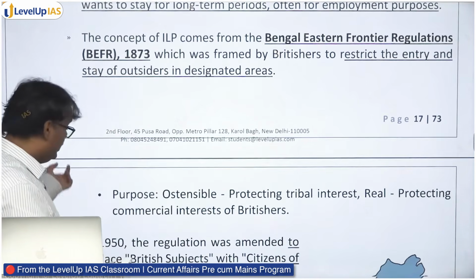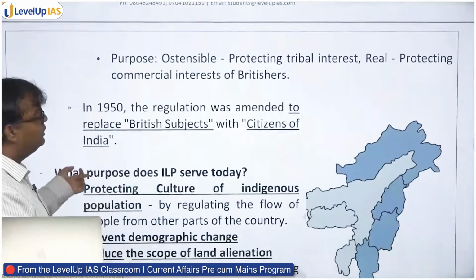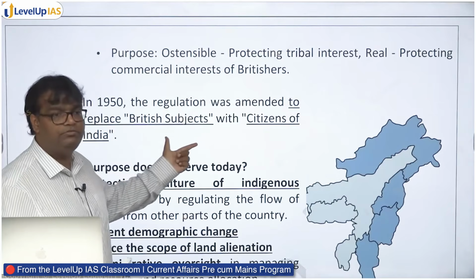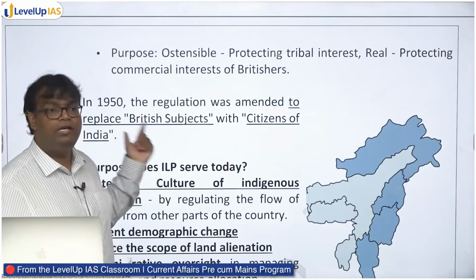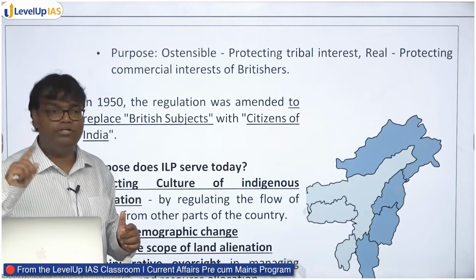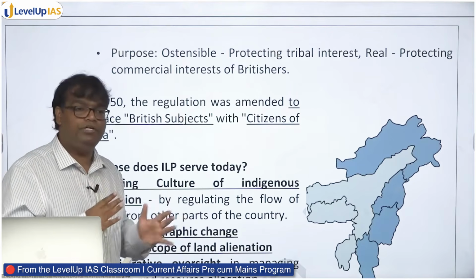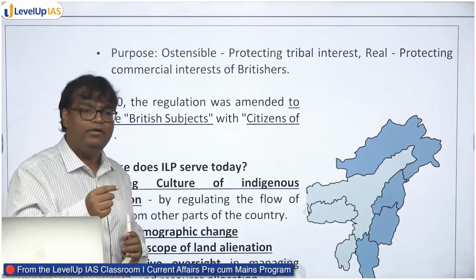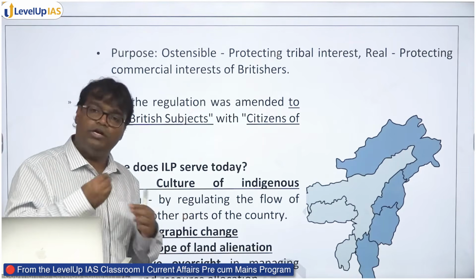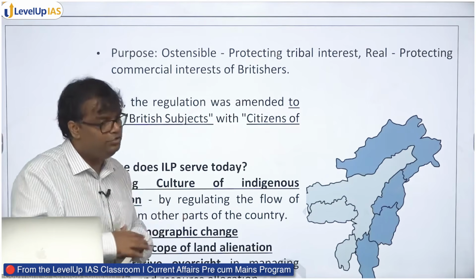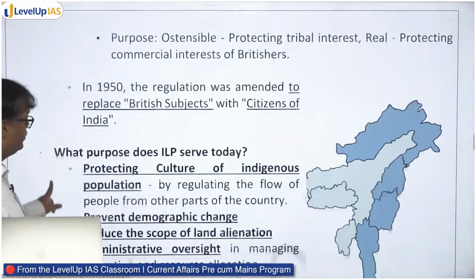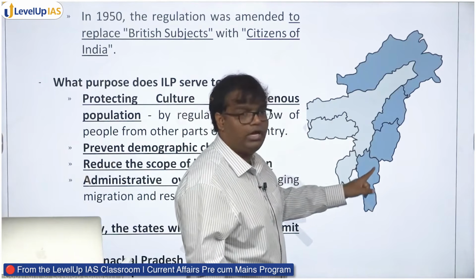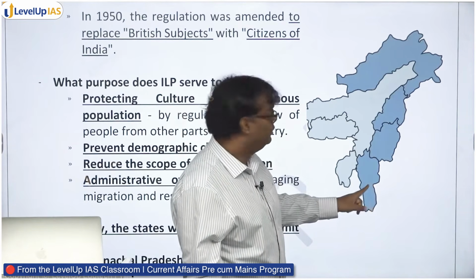Now, in 1950, the regulation was amended, and the term British subject was replaced by citizen of India. पहले क्या चाहिए था? पहले under Bengal Eastern Frontier Regulation, if you are a British subject, in order to go into these areas, you needed what? ILP. Now we have amended that law. So if you are an Indian citizen, in order to go to these areas, you need inner line permit. Arunachal Pradesh, Nagaland, Manipur, and Mizoram.